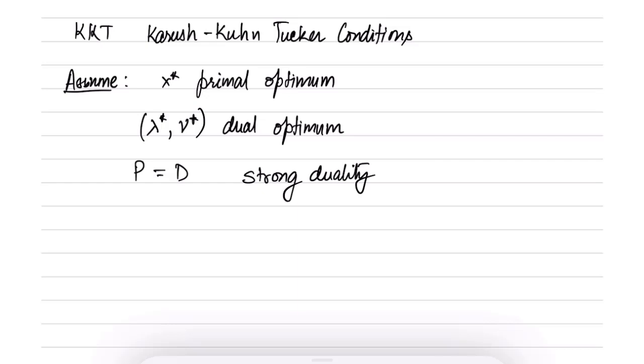So we are assuming these three conditions to hold. We are assuming that x star exists, lambda star, nu star also exist, and P is equal to D, which means that the primal optimum is equal to the dual optimum.